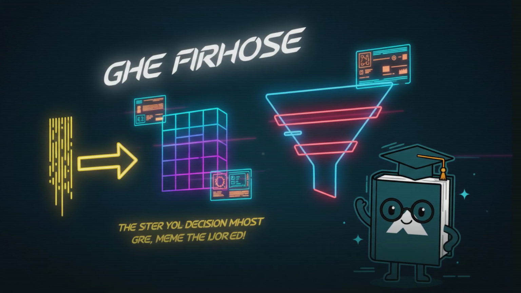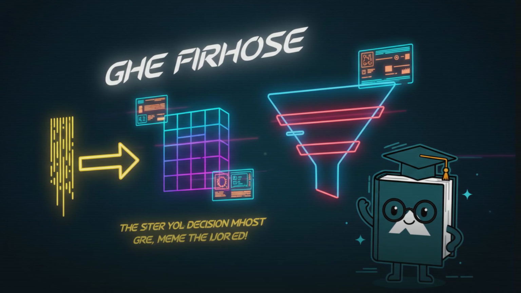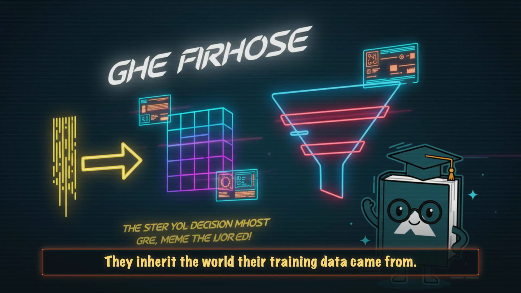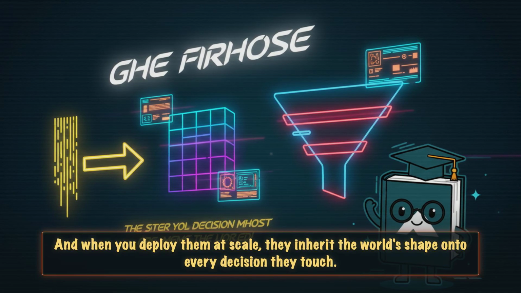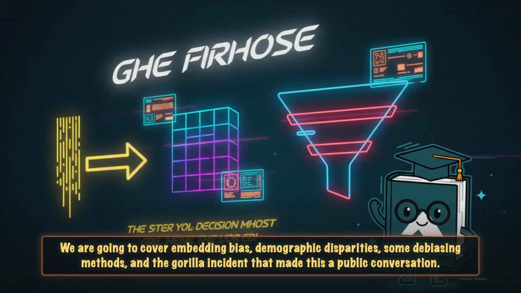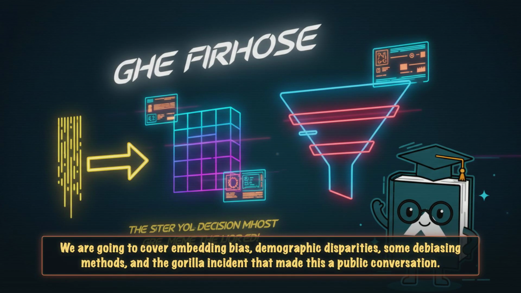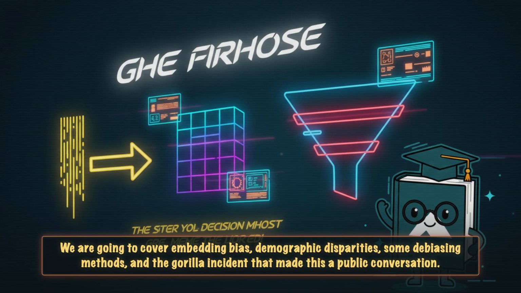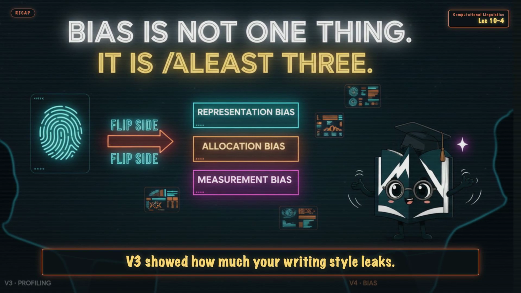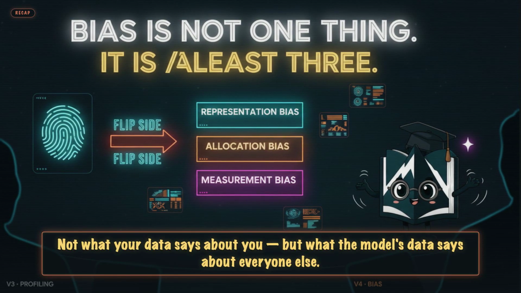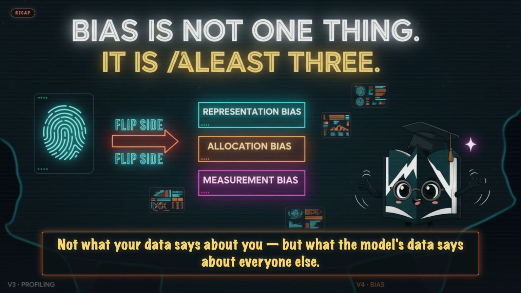Welcome back to Lecture 10. Today, the bias problem. Because models are never neutral. They inherit the world their training data came from, and when you deploy them at scale, they inherit the world's shape onto every decision they touch. We are going to cover embedding bias, demographic disparities, some debiasing methods, and the gorilla incident that made this a public conversation. V3 showed how much your writing style leaks. V4 is the flip side. Not what your data says about you, but what the model's data says about everyone else.